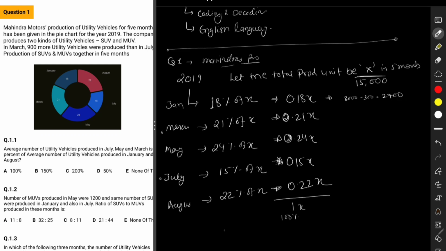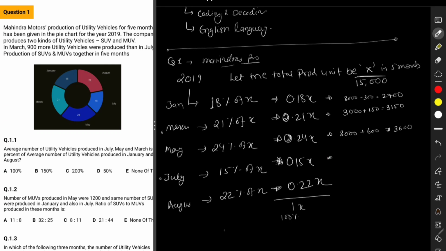I am going to quickly add all the values in this. So this will be 3500, 3000 plus 150, that is 3150. This will be 3000 plus 600, this is equal to 3600.